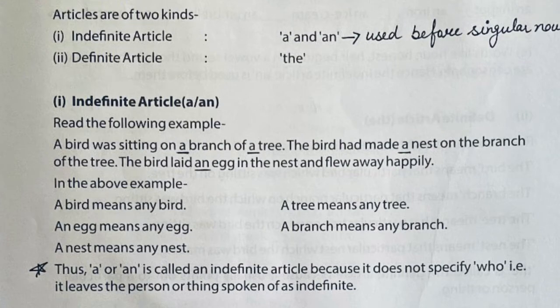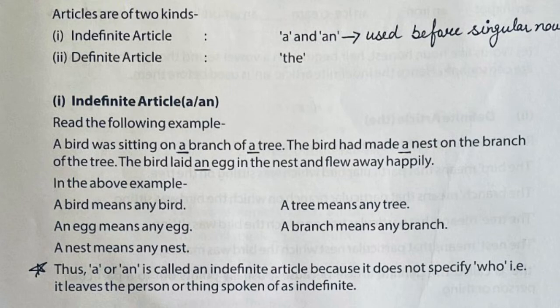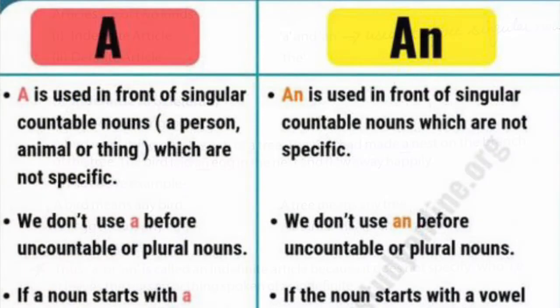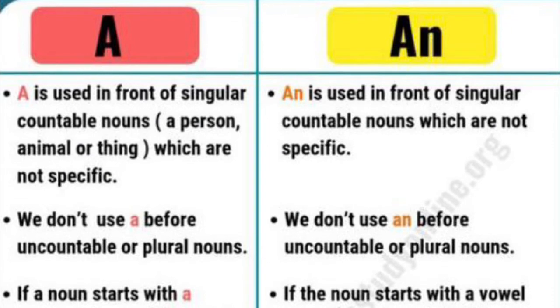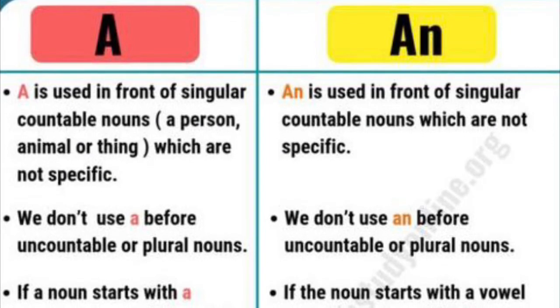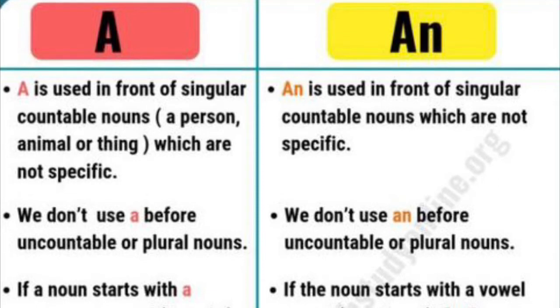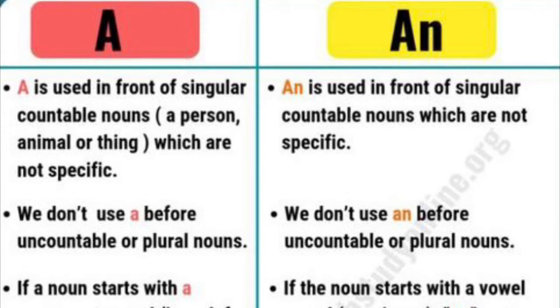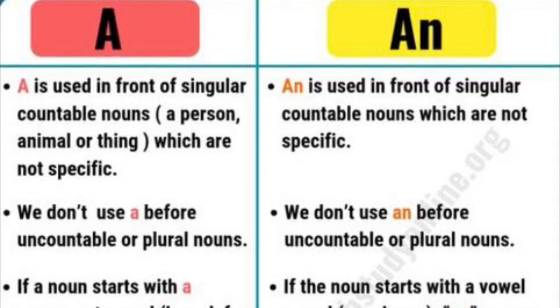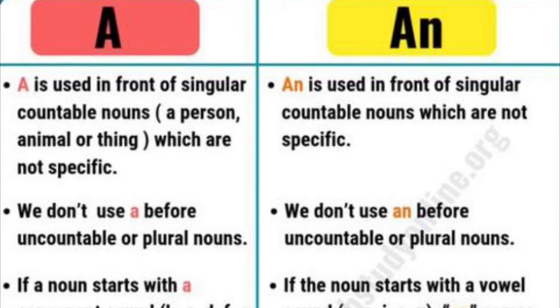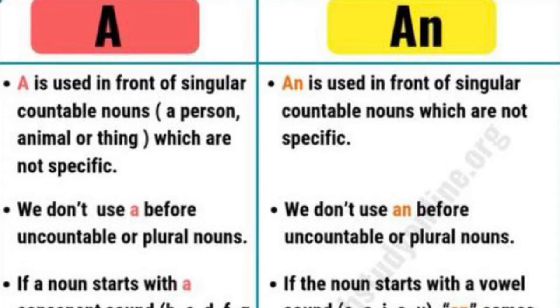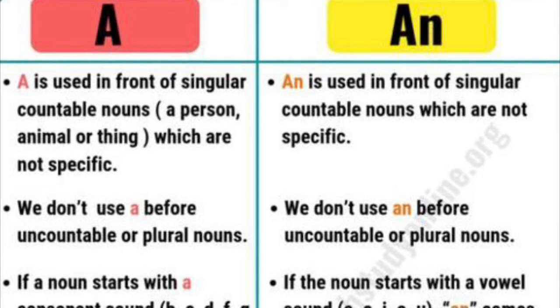So these are indefinite articles. Now we are going to understand where we are going to use a and where we are going to use an. First of all, a is used in front of a singular countable noun, and I have discussed this just now with you.